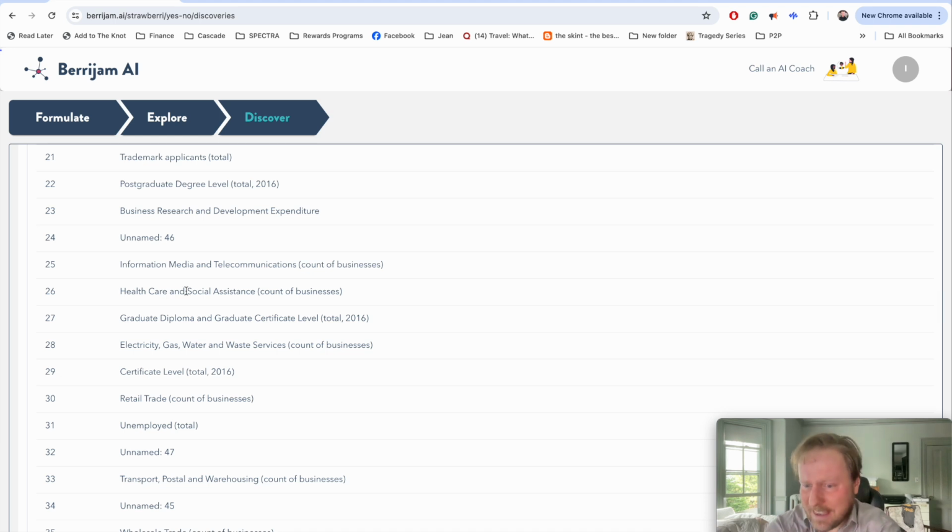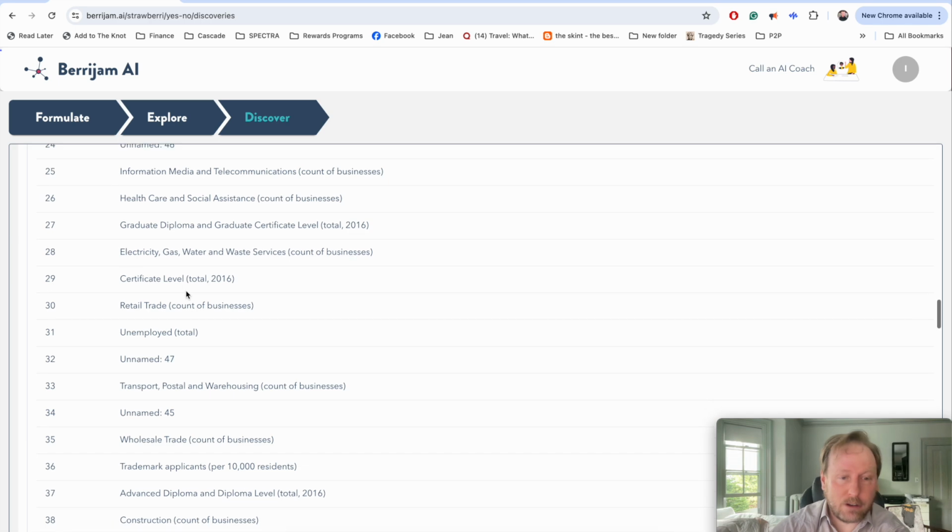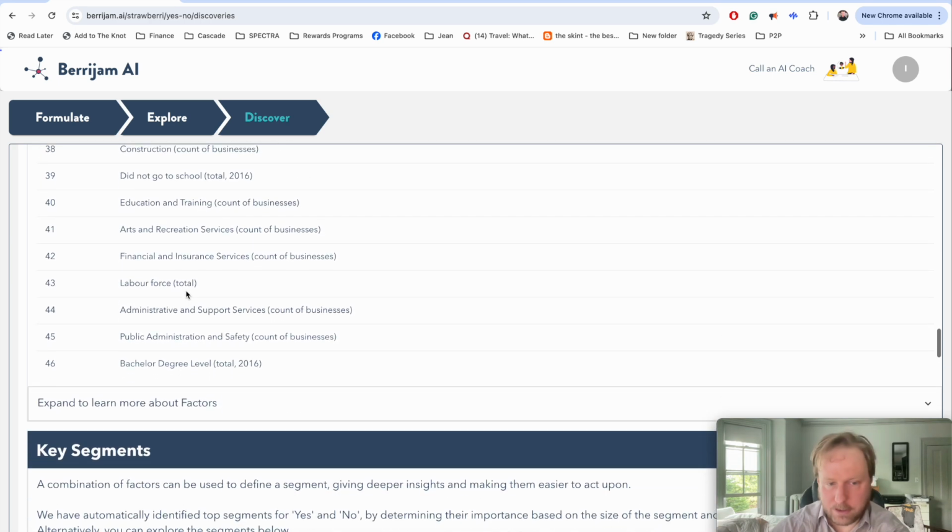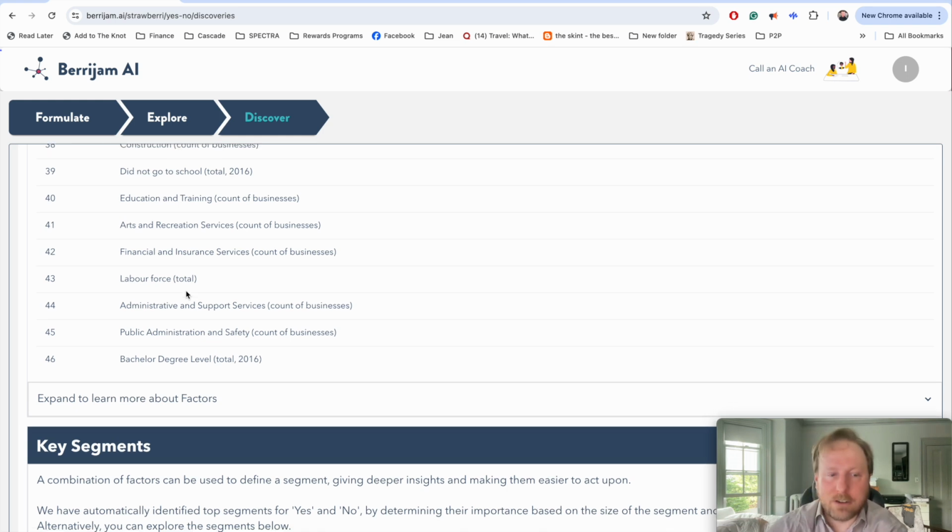Postgraduate degrees, you'd think that would be a factor, but apparently it doesn't make a big determining factor in how the cities are going. And a whole bunch of other things. Now this is relevant because a lot of this information is not only being recorded and kept by the people tracking this, but they probably put a lot of energy into it to make sure this information is accurate, which may or may not be relevant. But it turns out if this is the thing we're interested in, this information doesn't really matter.